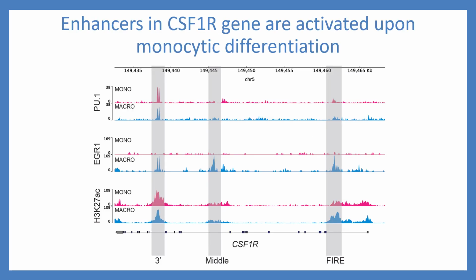First, looking at the primary cells, this is the CSF1R locus, and we looked at binding of these transcriptional regulators at the locus. And we'll focus on the fire region here, and you'll notice that after differentiation, the fire enhancer becomes activated. And this is shown by increased EGR1 binding and increased H3K27 acetylation at the fire in macrophages. We next wanted to assess the DNA looping at this region.